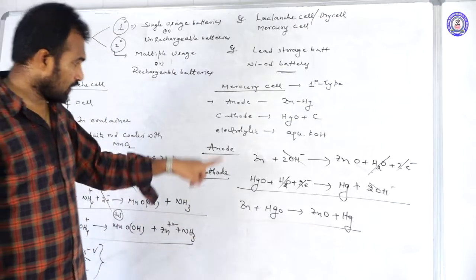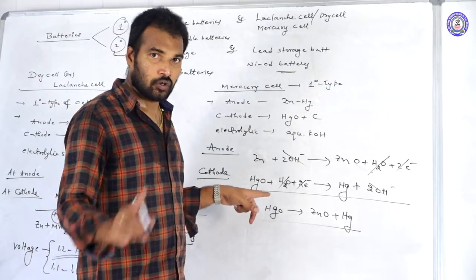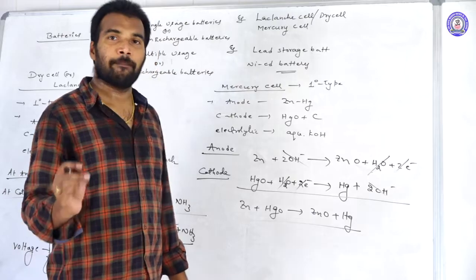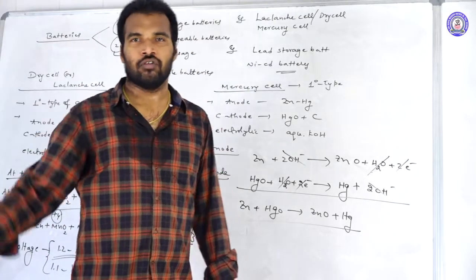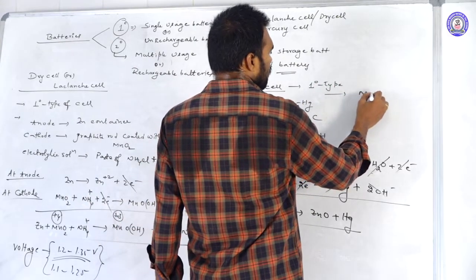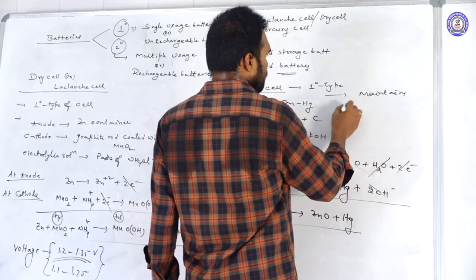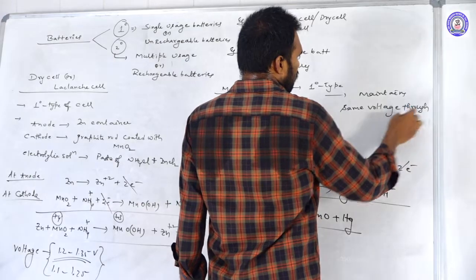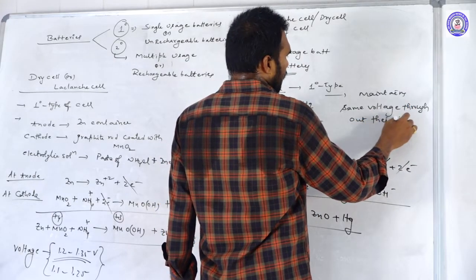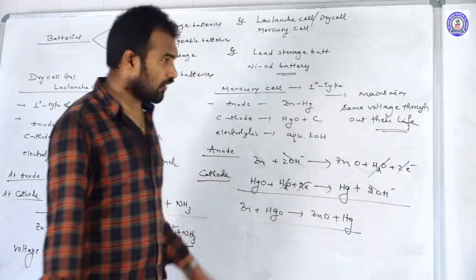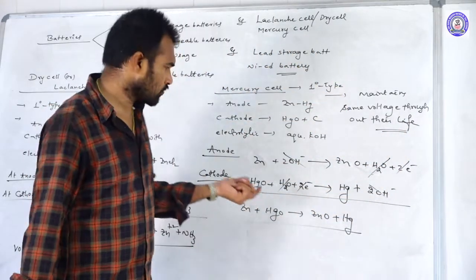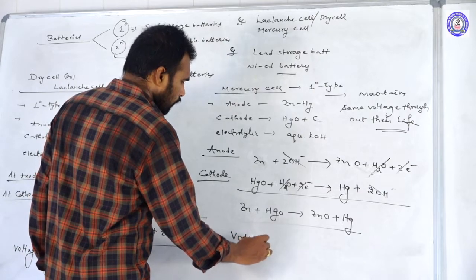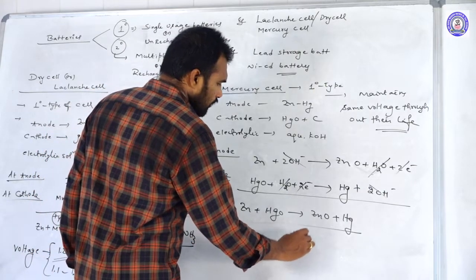If you see, there are no ions in the final overall reaction. Because there are no ions in the overall reaction, this mercury cell maintains the same potential throughout its lifetime. That is the speciality of this mercury cell: it maintains the same voltage throughout its lifetime. And the voltage produced by this one is 1.35 volts.